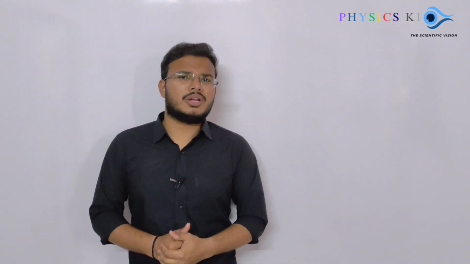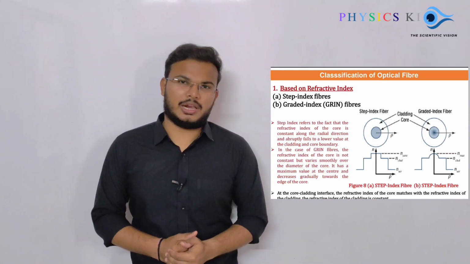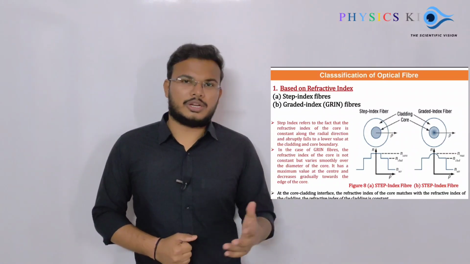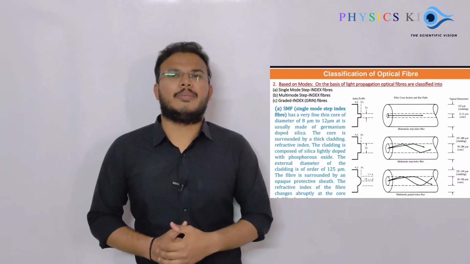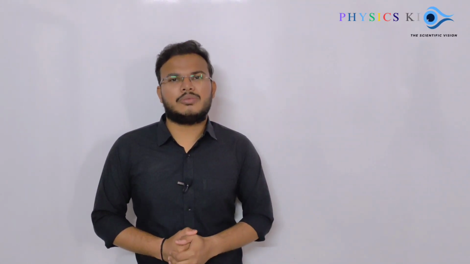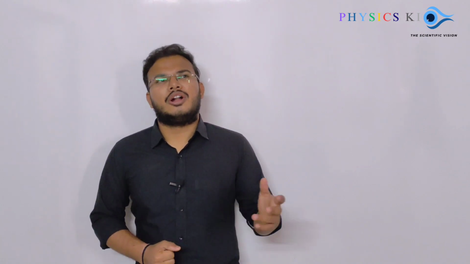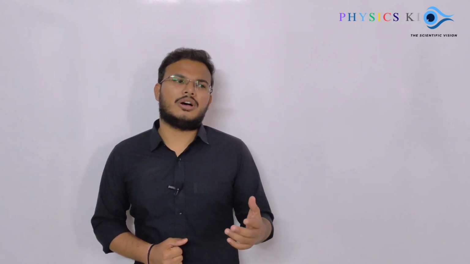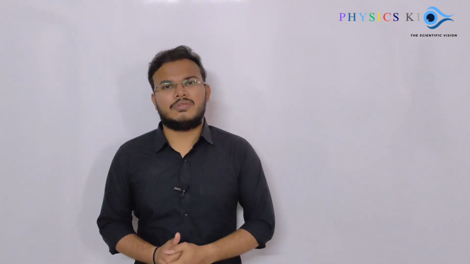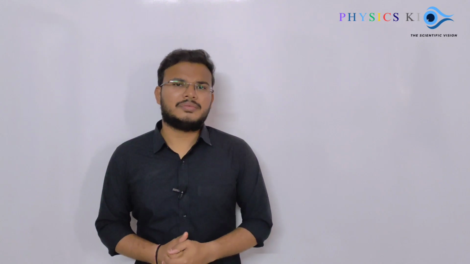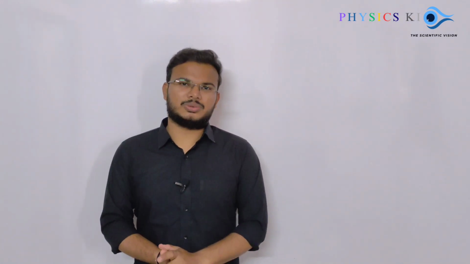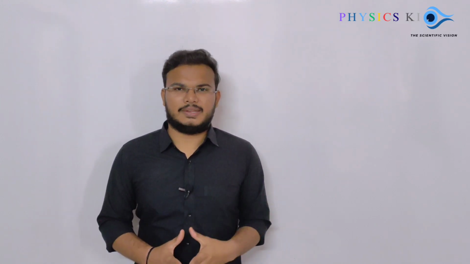The second important question is the classification of optical fiber cable. In the classification of optical fiber cable, there are two types based on refractive index or based on propagation. ये सब आपको लिखना है. And the third important question is related to derivation. The question may be like this, to derive the Einstein coefficient relation, but you can ignore this, okay, if it is very difficult. Otherwise, just focus on the first two. It is very important from my side.